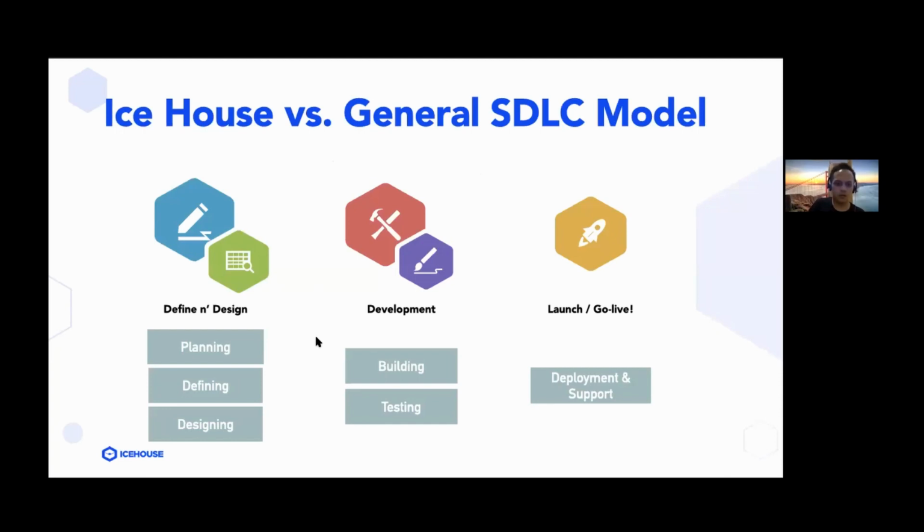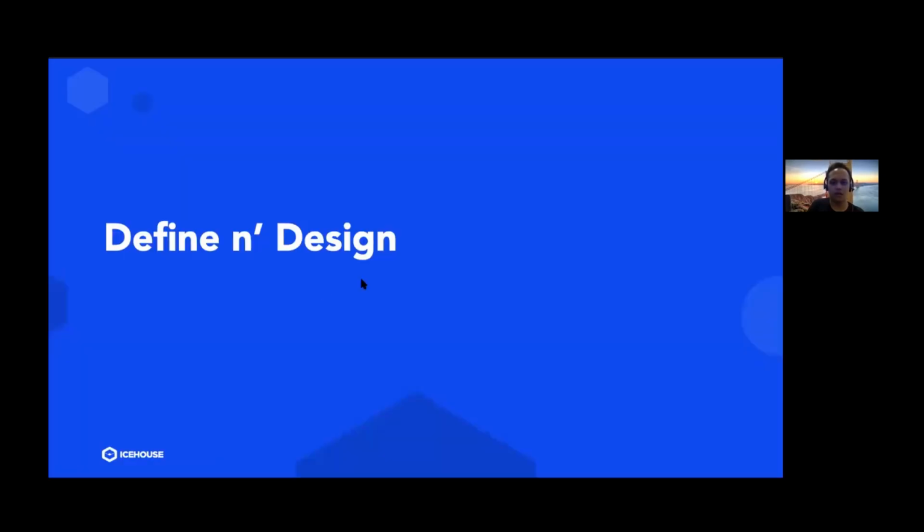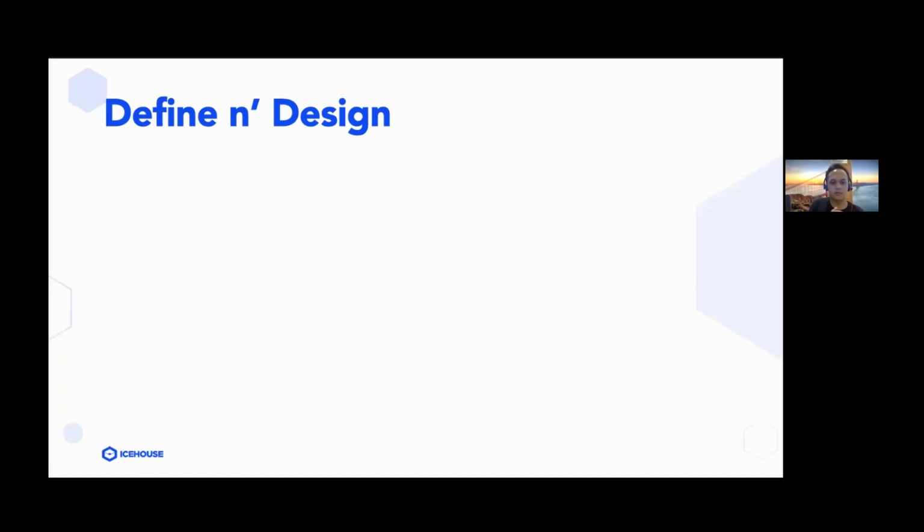So without further ado, let's go into the first phase of the Icehouse SDLC model, which is the DND. As I've said before, the DND is where you identify the most critical requirements in a project before starting it. And this is the part of the project where you do user interviews and also workshops to identify the software in general.